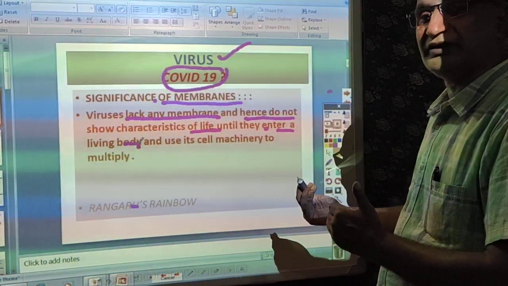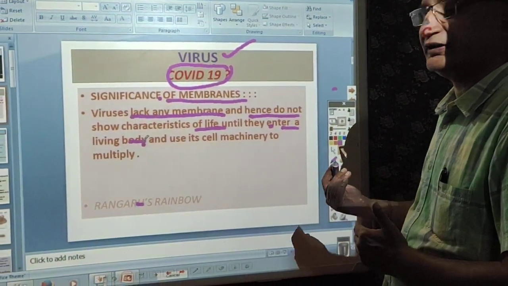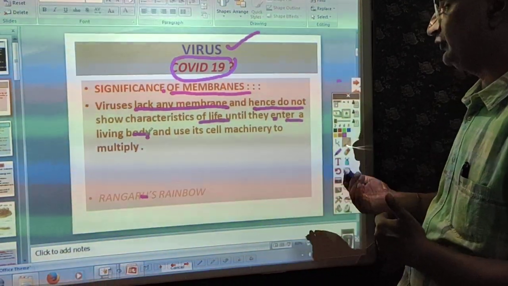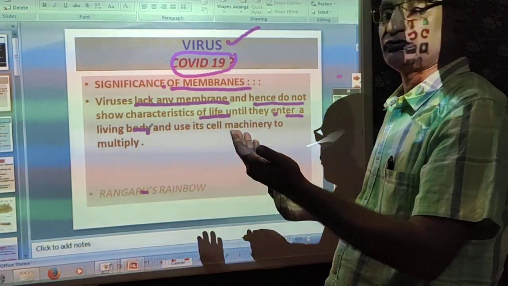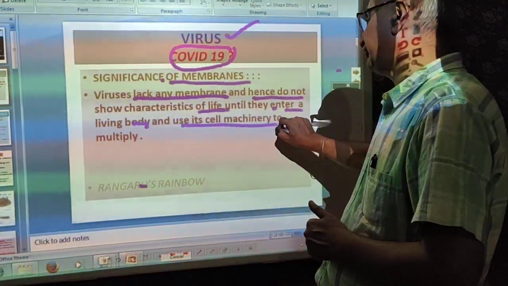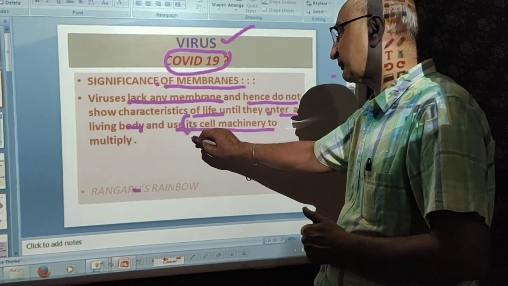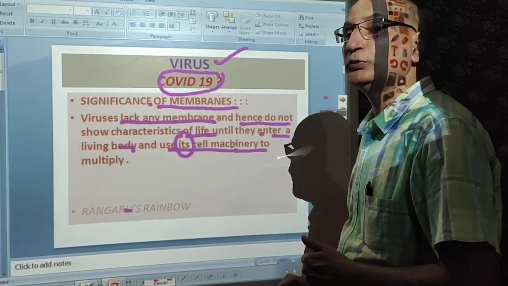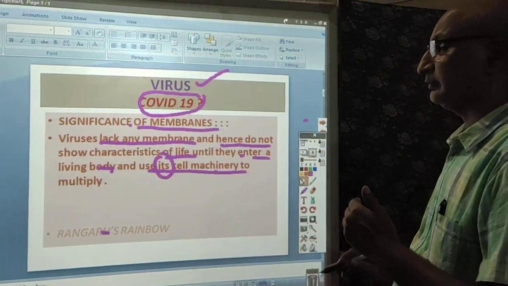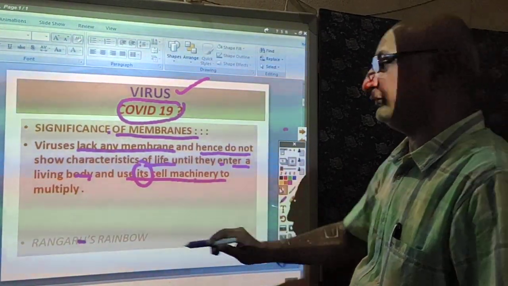In it, the virus behaves or acts like a living being. It uses the machinery of the living host to multiply, and otherwise it is known as non-living. That's why they are the connecting links between non-living and living beings.